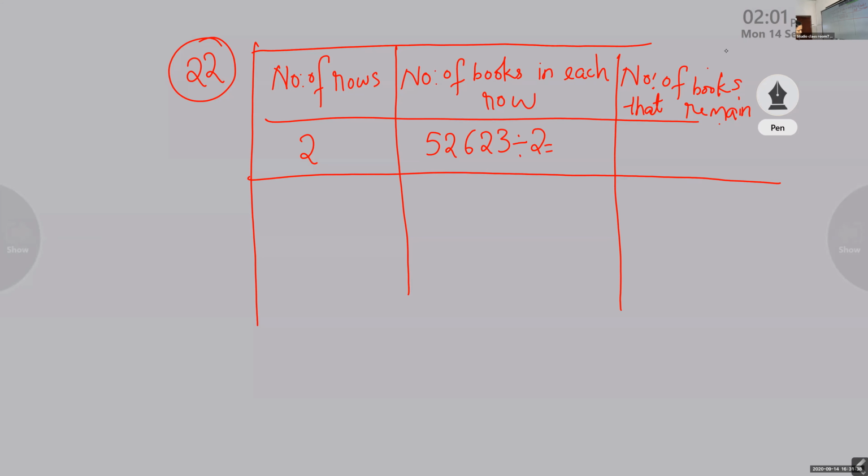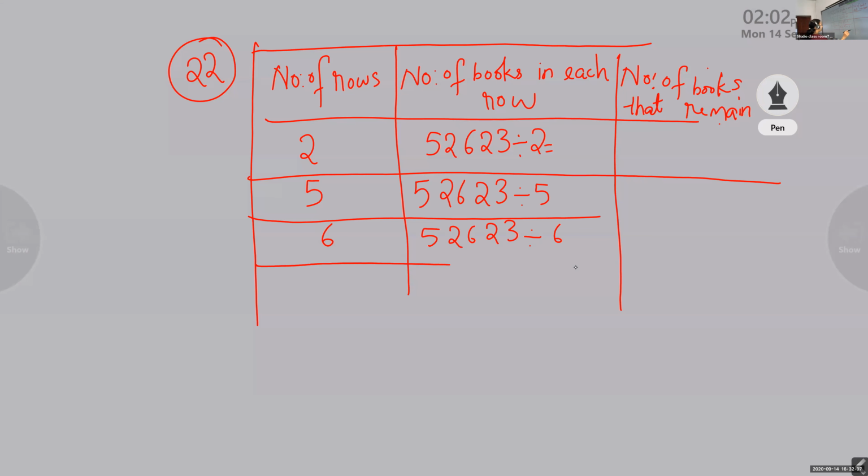division. Okay, so first we have 5. 5 rows means the given number 52,623 should be divided by 5. And same number. How many rows? 6 rows means you have to divide the given number by 6. And 9, divided by 9, same number.